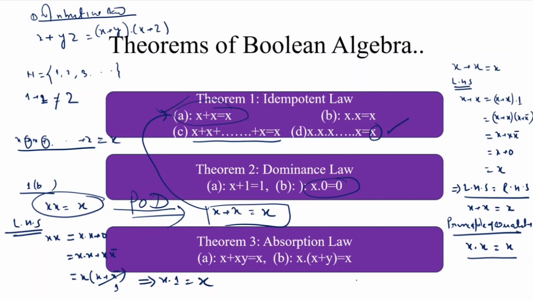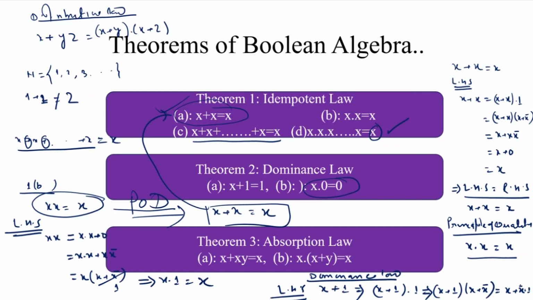we take the left hand side of the dominance law, which is x plus 1. x plus 1 is written as x plus 1 dot 1. This 1 is written in the form of x plus x complement. And by applying the distributive law, this is written as x plus x complement into 1.